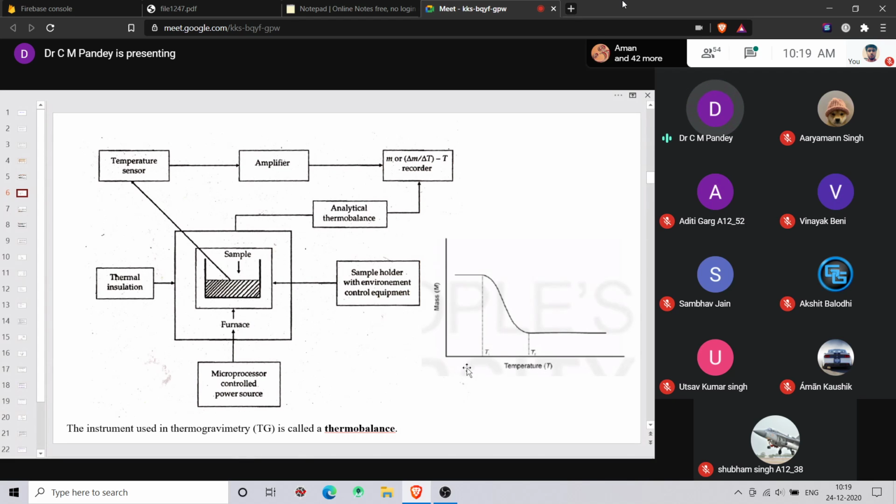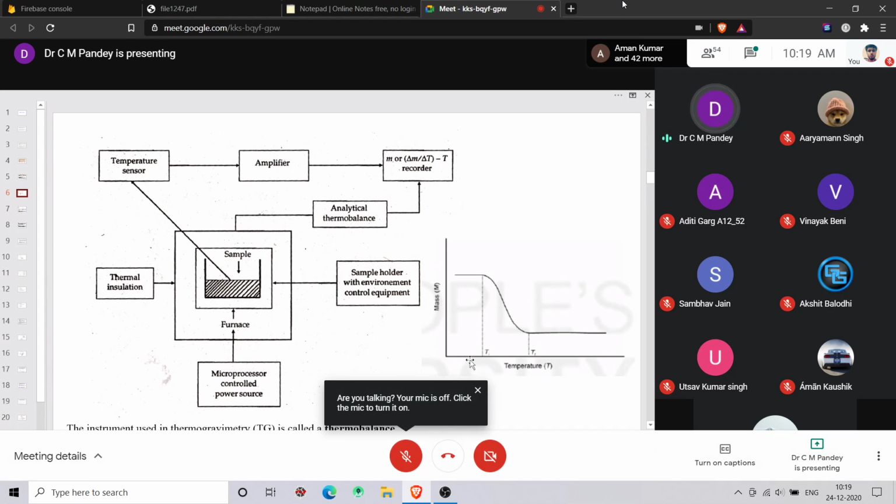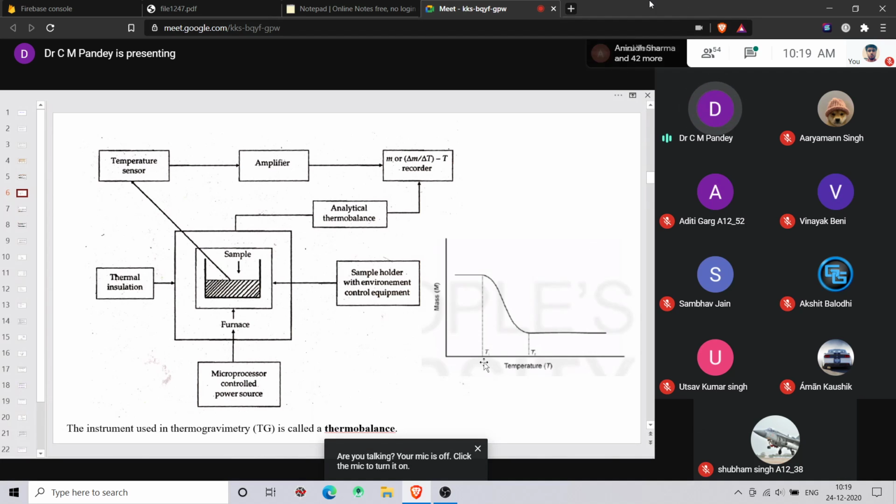Suppose you have set a linear heating rate of 10 degrees centigrade per minute. Then the temperature increases at 10 degrees per minute: starting from 40, after 1 minute it will be 50, after the second minute 60, then 70, 80, 90.